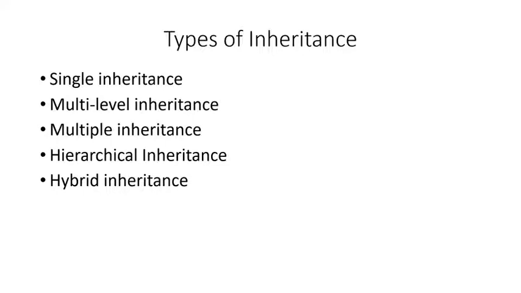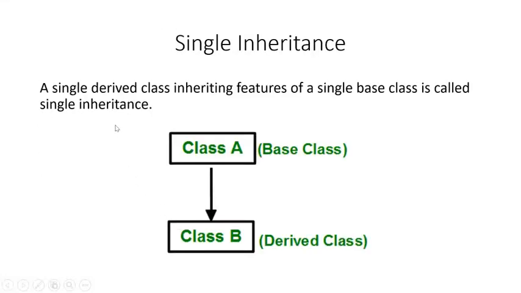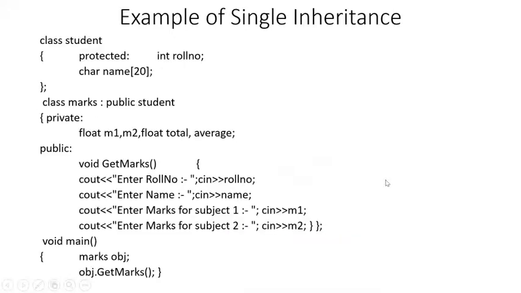The types of inheritance are called single inheritance, multi-level inheritance, multiple inheritance, hierarchical inheritance, and hybrid inheritance. Single inheritance is the most basic inheritance, in which there is one base class from which we have derived a single derived class. So there is one single base class and one derived class. So this is called single inheritance.